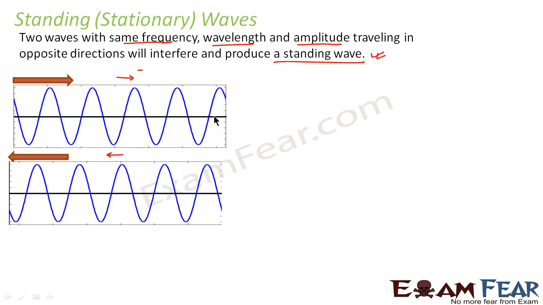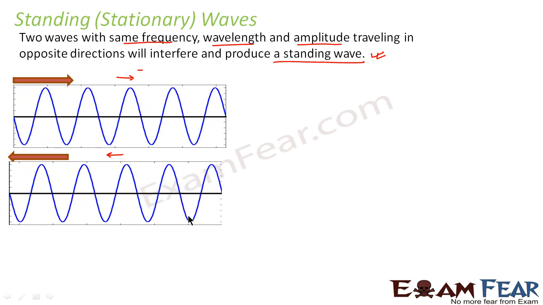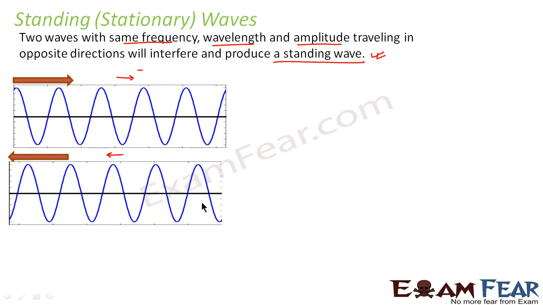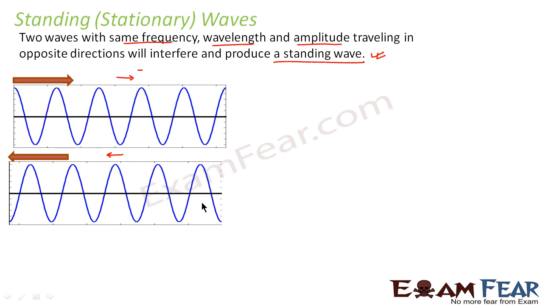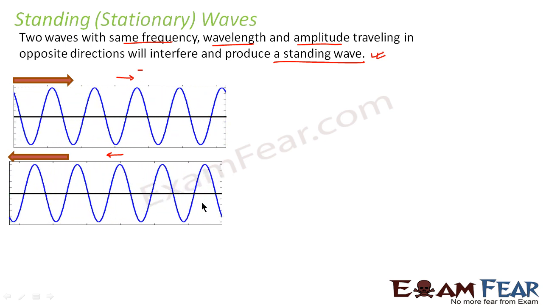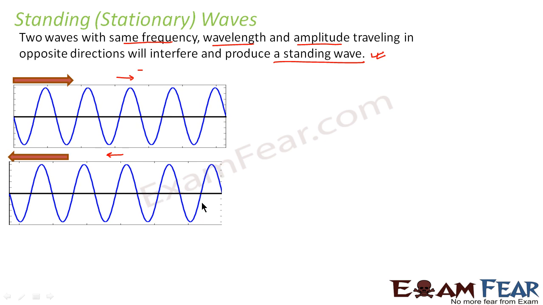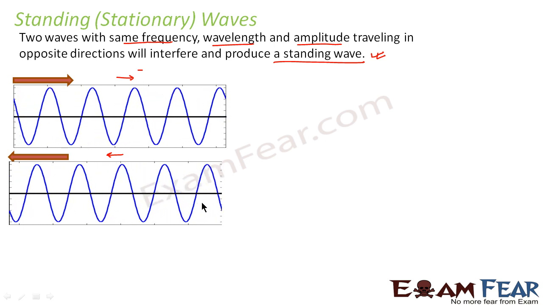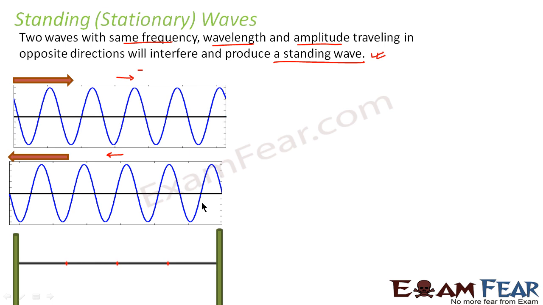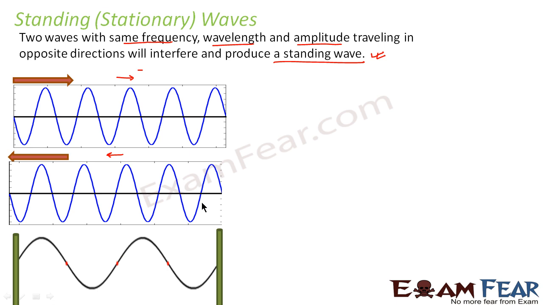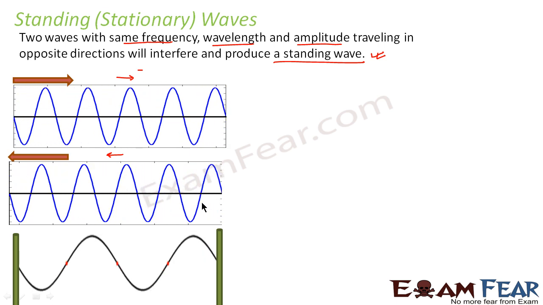Similarly, at certain points the peak of the first wave combines with the negative of the second wave. Thus, at certain points, the net amplitude will become zero. So at different instants of time, sometimes they both will together rise up, sometimes they both will together result in a dip down. As a result, you will have a standing wave which looks like this. Once it goes up, then again it goes down, again it goes up and so on.